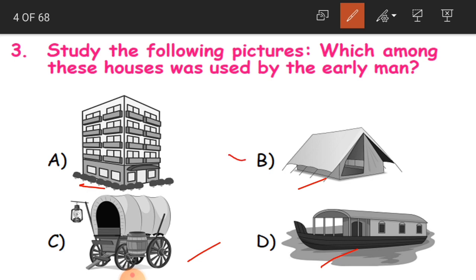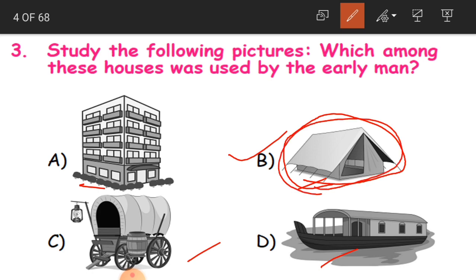So B is the correct answer, children. Even though this is a temporary house like a tent, early man was also using grass and wood, that is, sticks and all that, and he used to have a temporary house like this. So B is the correct answer.